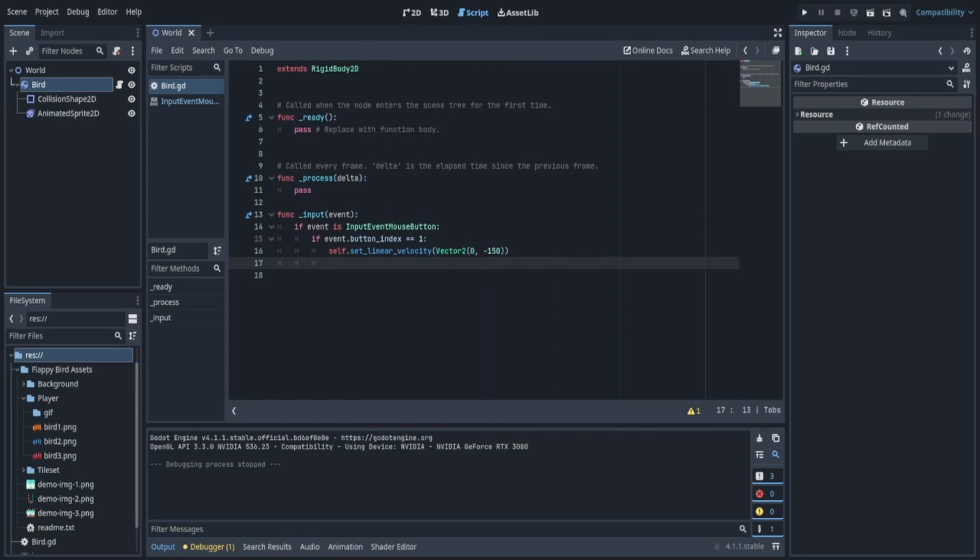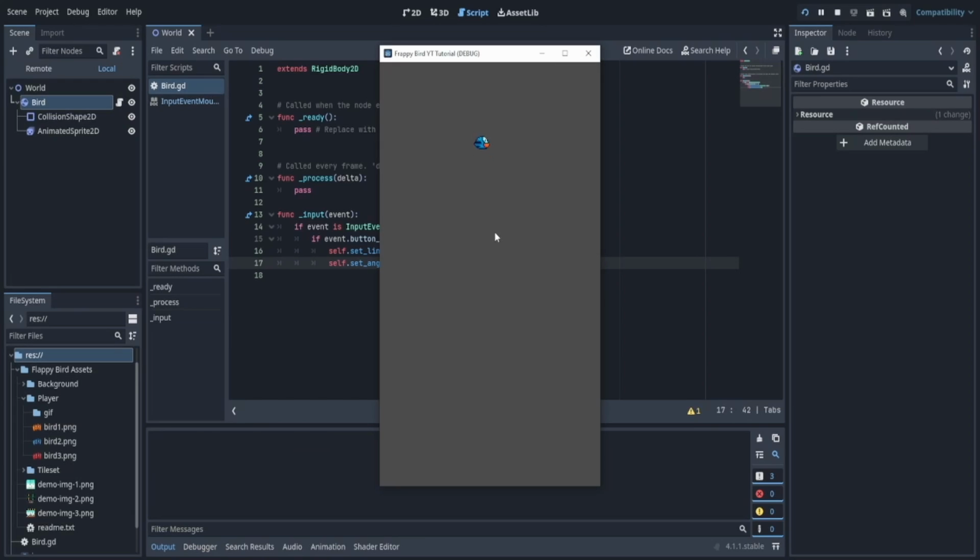Now, to make this a bit more fun, we're going to do the same thing, but we're going to set angular velocity to negative. Maybe let's change this to -1 and see what that looks like.